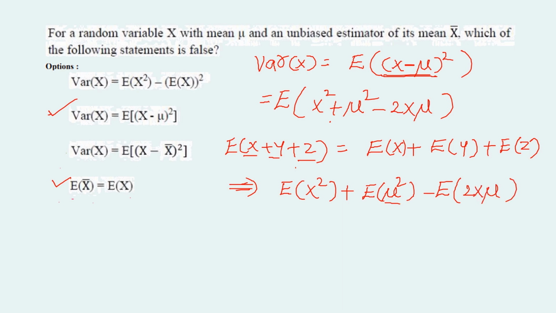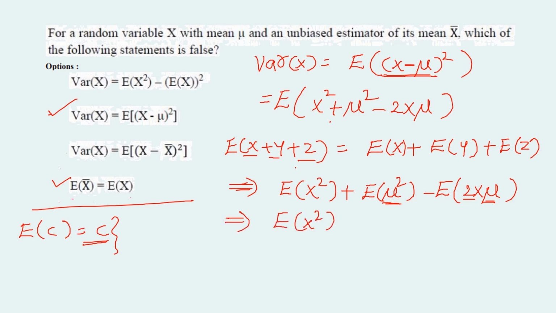Here mu is a constant and 2 mu is also a constant. We know the expectation of any constant is the constant itself. By using this formula, the above equation can be written as expectation of x square plus mu square minus 2 mu times expectation of x.